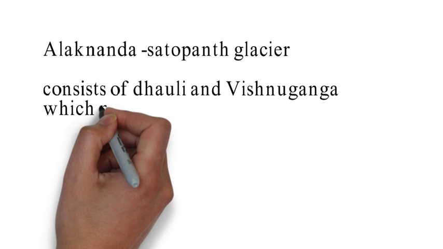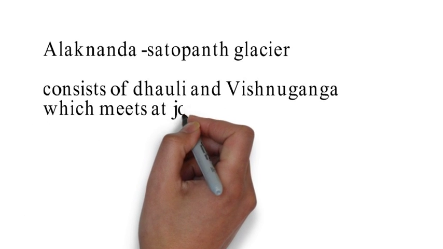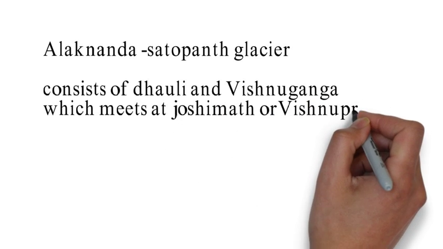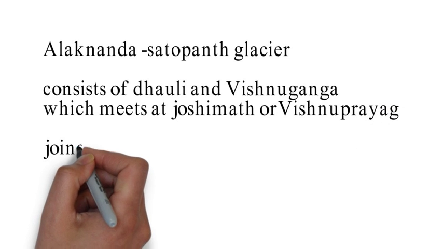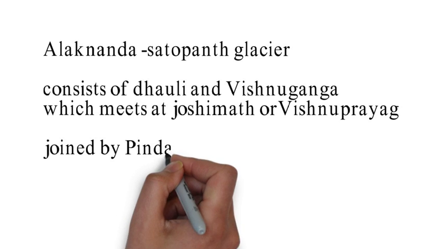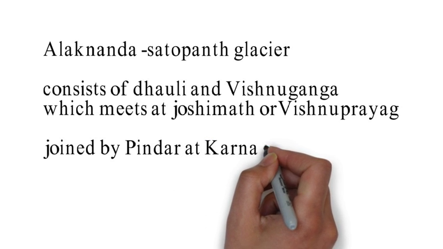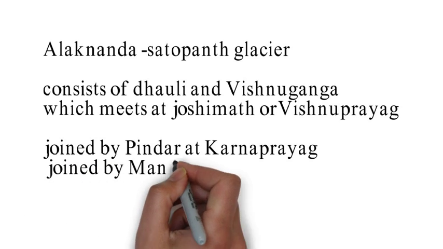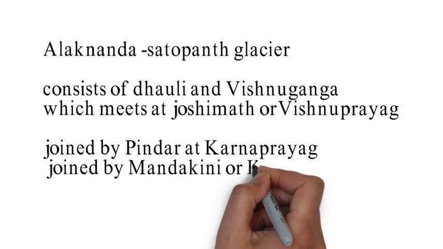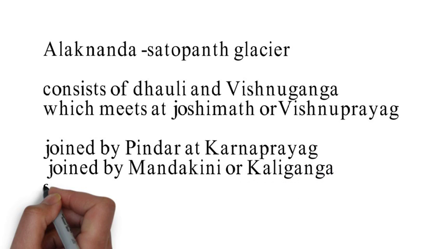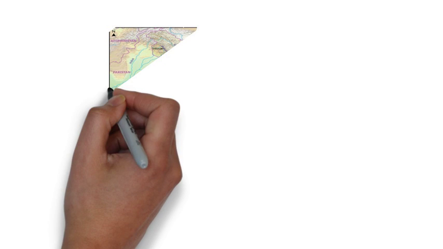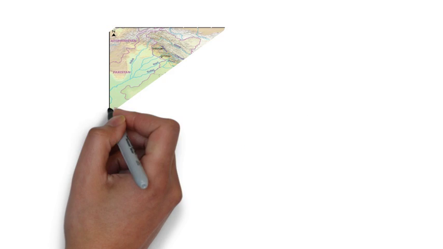Remember this fact about Alaknanda, that Alaknanda and Vishnu Ganga meet at Vishnu Prayag. By the word Vishnu Ganga, you can recall the meeting point, Vishnu Prayag. Alaknanda is then joined by Pindar at Karnaprayag. So, Alaknanda is joined by Vishnu Ganga at Vishnu Prayag, by Pindar at Karnaprayag, and Mandakini joins Alaknanda at Rudraprayag. So, these three are important facts related to Alaknanda, regarding which questions often come in exams.